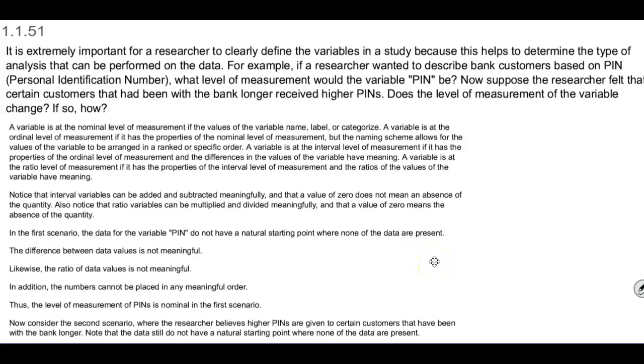Section 1.1.51. It is extremely important for a researcher to clearly define the variables in a study because this helps to determine the type of analysis that can be performed on the data. For example, if a researcher wanted to describe bank customers based on PIN, the personal identification number, what level of measurement would the variable PIN be?